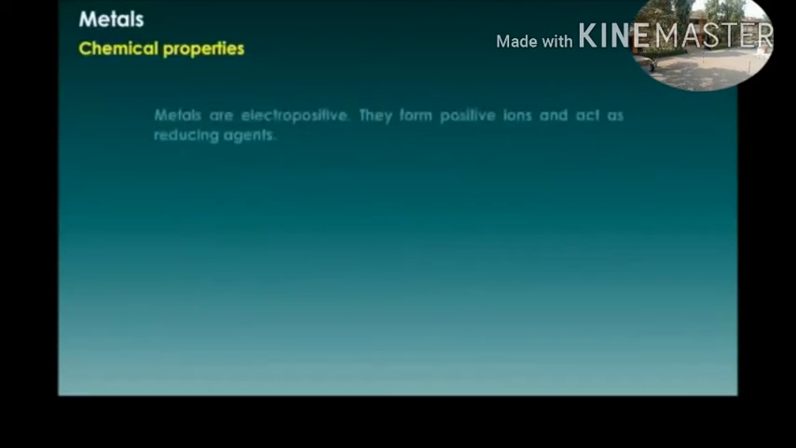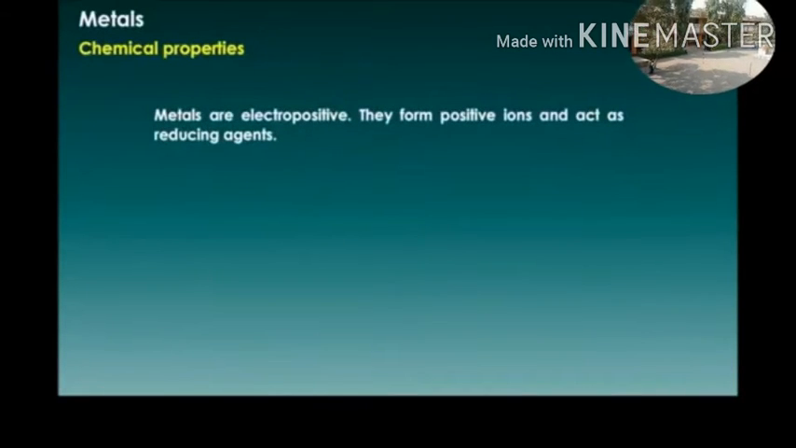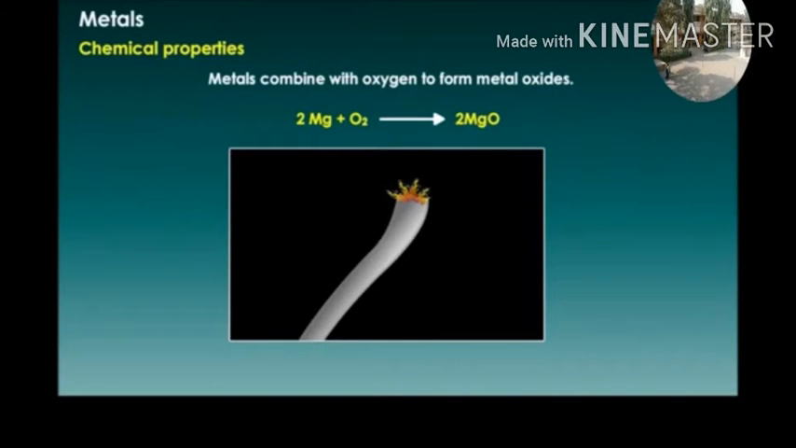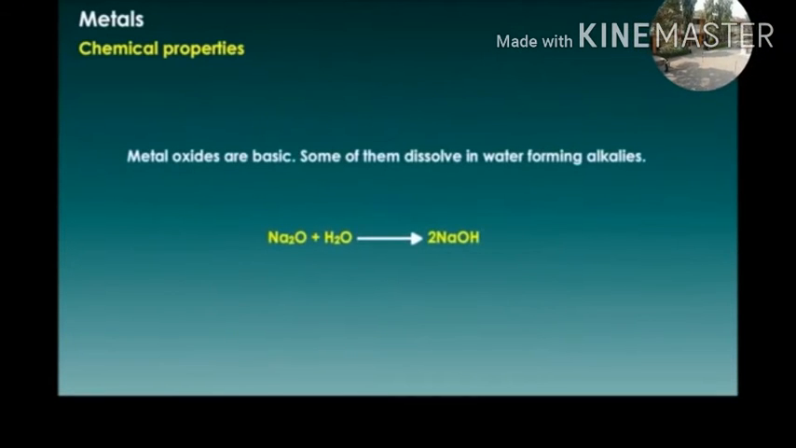Chemical properties. Metals are electropositive. They form positive ions and act as reducing agents. Metals combine with oxygen to form metal oxides. 2Mg + O2 gives 2MgO, magnesium oxide, when magnesium metal reacts with oxygen.